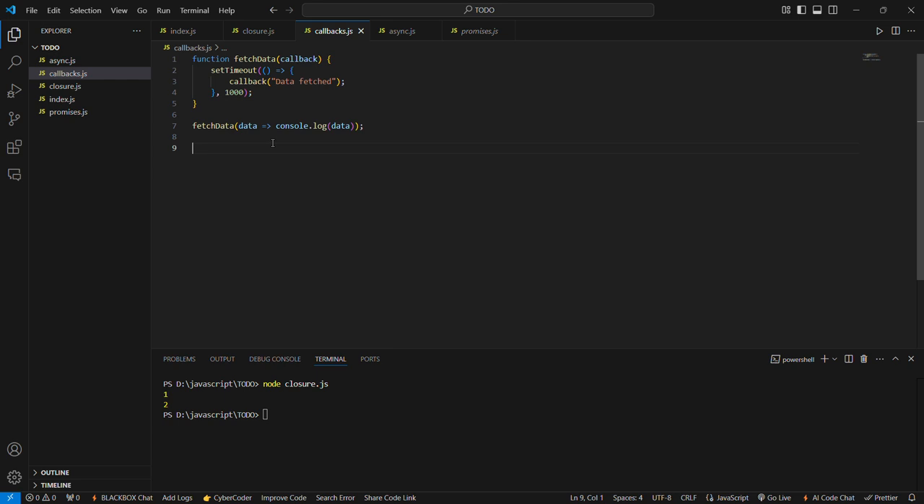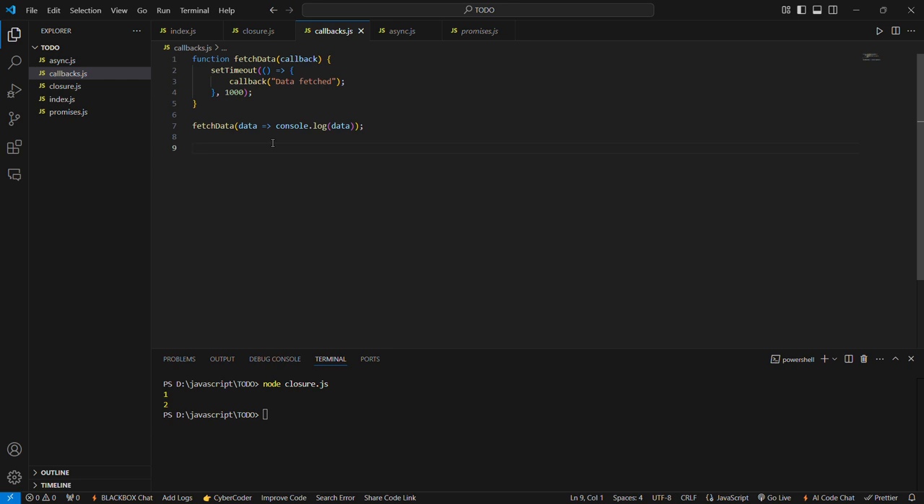And in that function, we have set timeout to the callback of a something data and that has a specific time limit. This implies that when the fetch data function executes, the data fetched will be printed in the console for every 1,000 milliseconds.